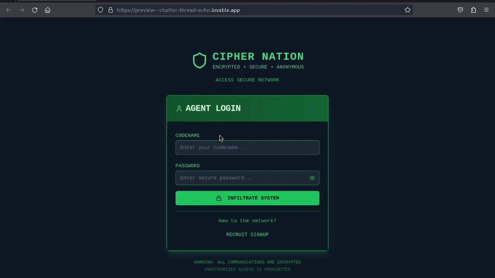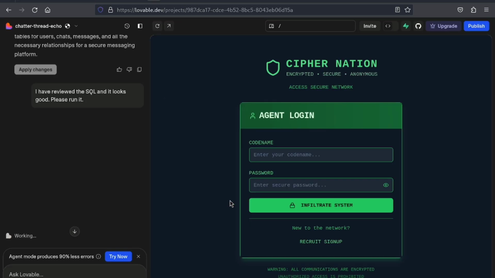What happened here was that I told Lovable to do certain things: make it more like a hackers platform, and change the color. I also told it to make the first screen the login so that no one can have access if they don't have an account. You have to create an account first, and that's the login screen. And of course, for you to do this, there has to be a backend. So Lovable did the backend, and I'm gonna show you that right now.